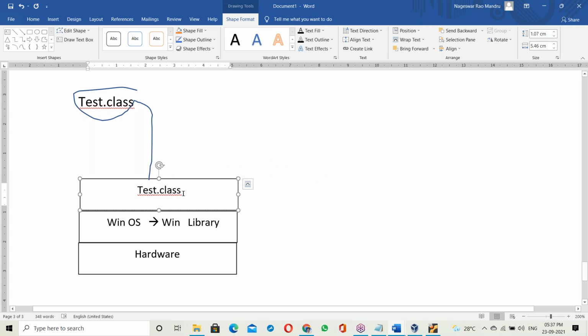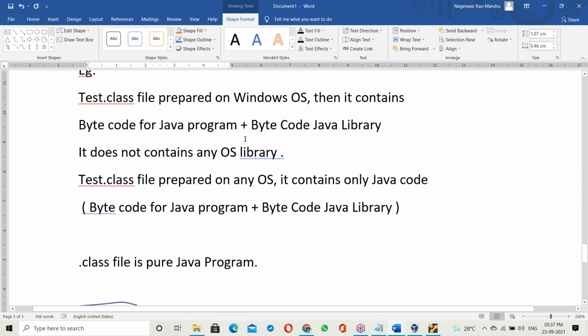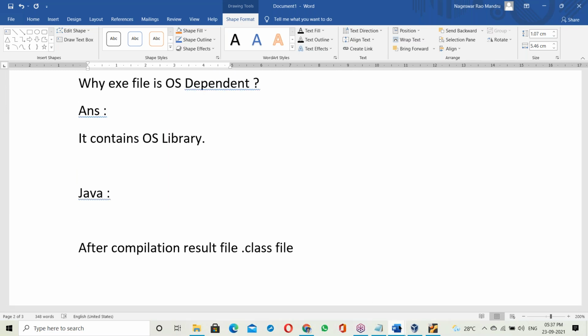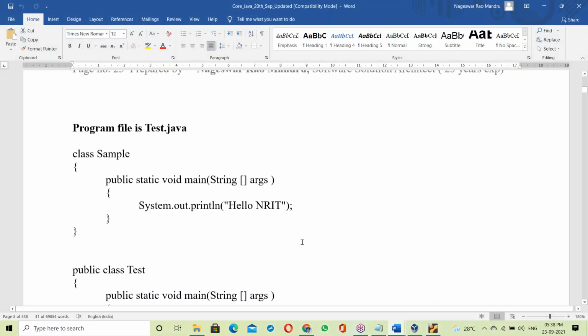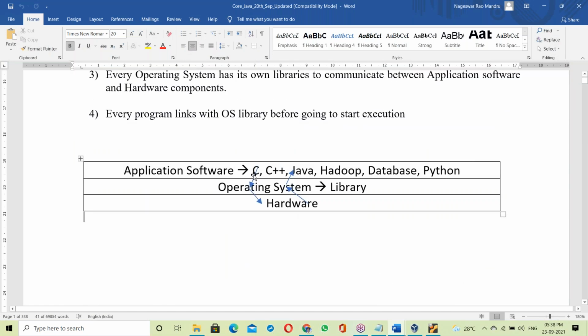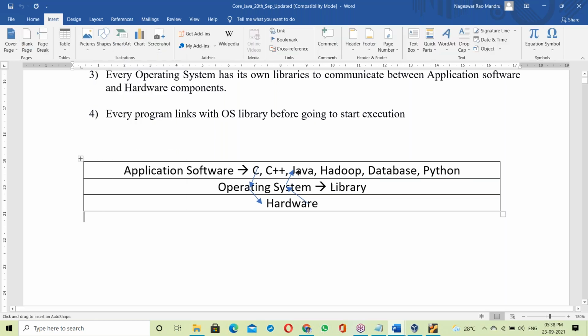When you try to run this tested dot class file, what is required? Previously we discussed that every program, whether C, C++, Java, Hadoop, database or Python, first of all has to link with various libraries, and then it communicates with hardware components.